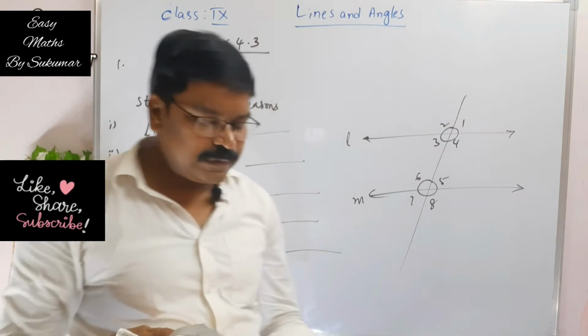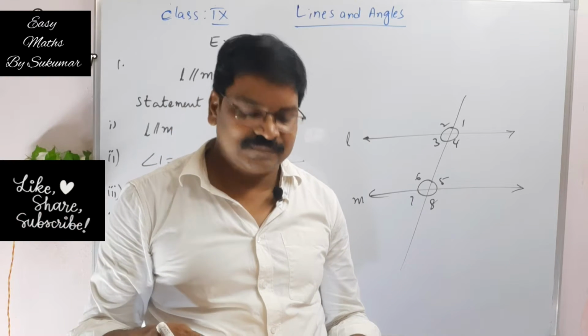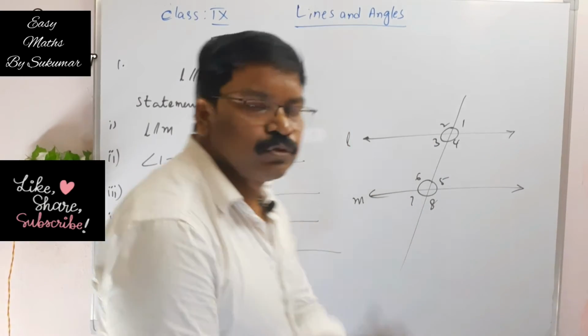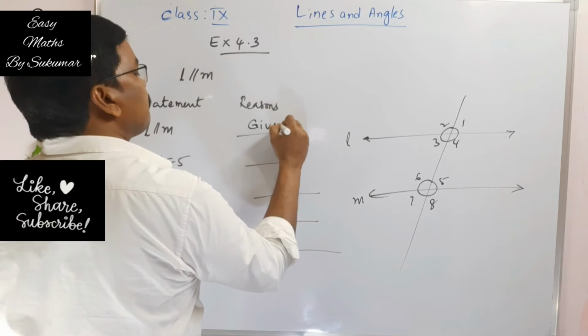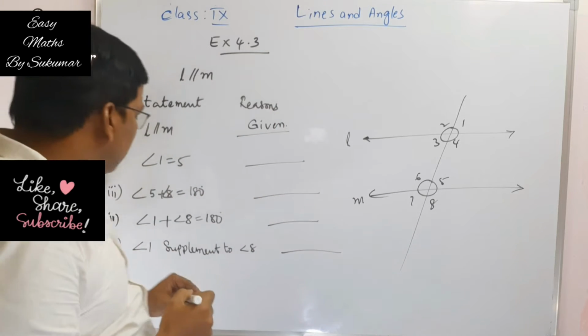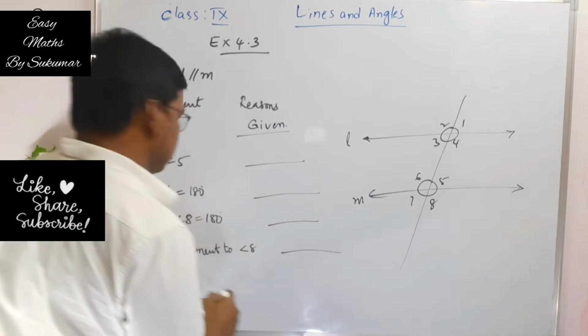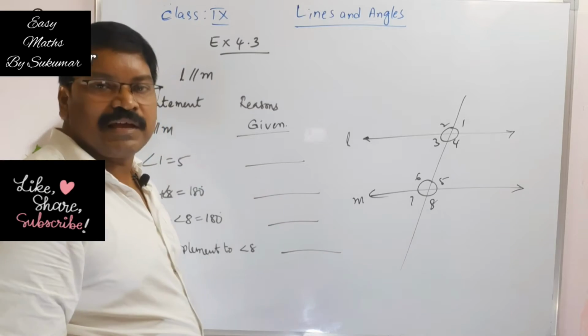Let me repeat this statement. It is given that L is parallel to M, and we have to prove angle 1 is supplementary to angle 8. Two things are given here: L is parallel to M, and we have to prove angle 1 is supplementary to angle 8.